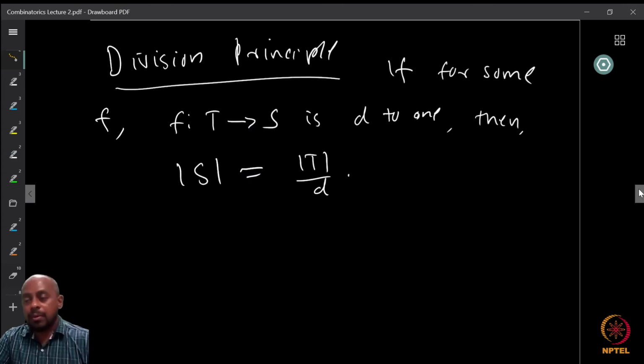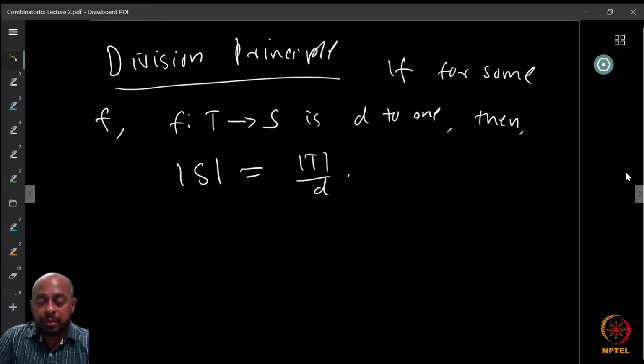But we are going to formalize it and state it as the division principle. And this principle can be used precisely when you can define such a D to 1 function. That is important.